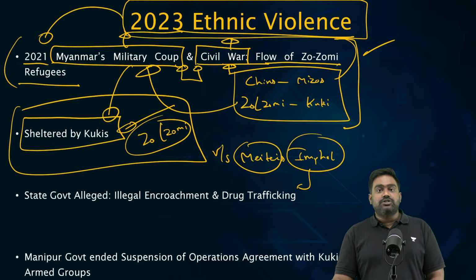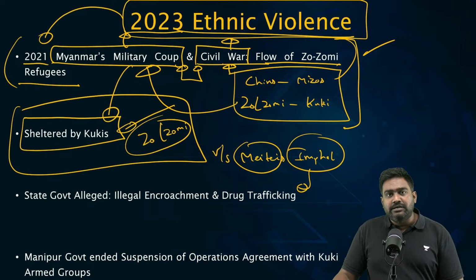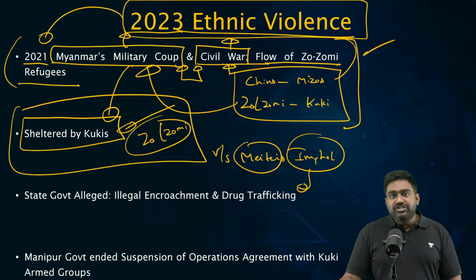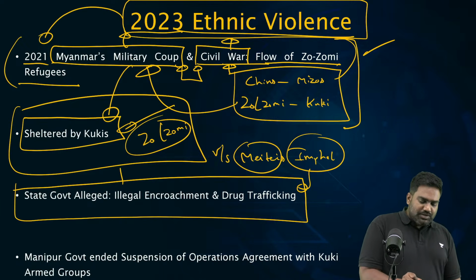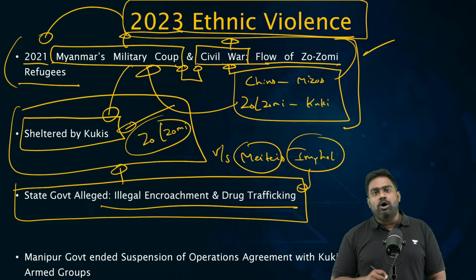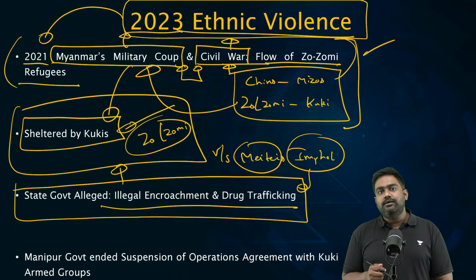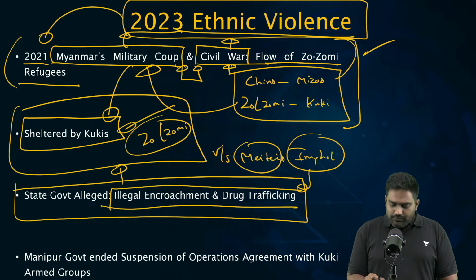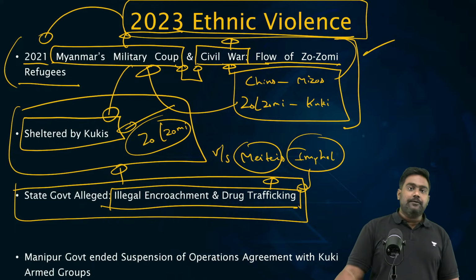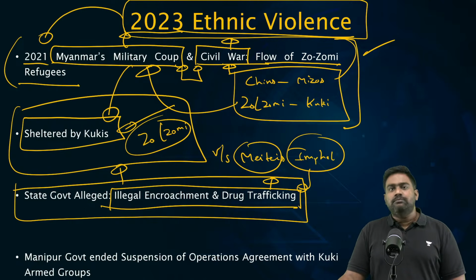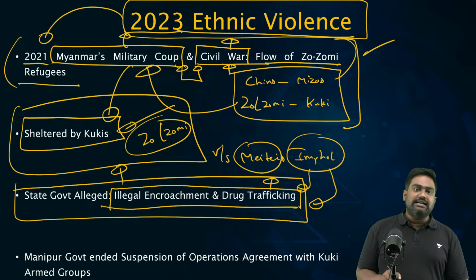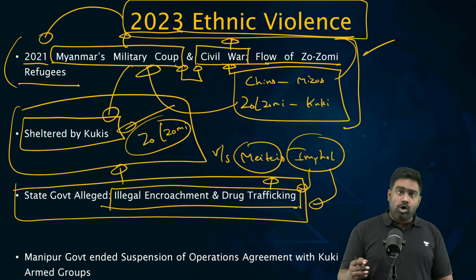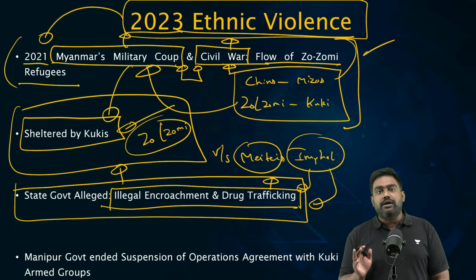According to the allegations of Metis and the then state government under Biren Singh, which allegedly was pro-Methi, the Zomi refugees with Kukis were basically encroaching on government land and forest land and clearing forests for drug cultivation and drug trafficking. While there is some truth to this, you can't buy the entire argument of the Biren Singh government and the Methi community that all Zomis and Kukis were cultivating drugs.